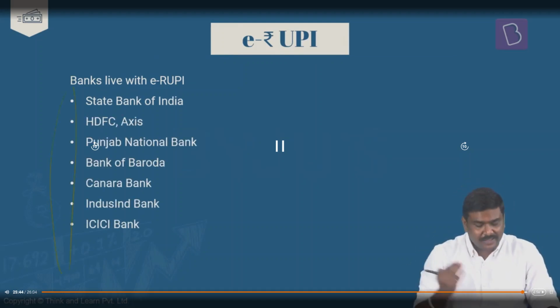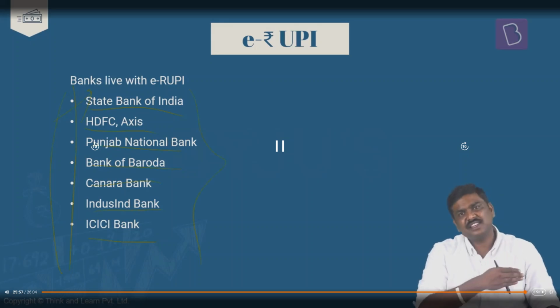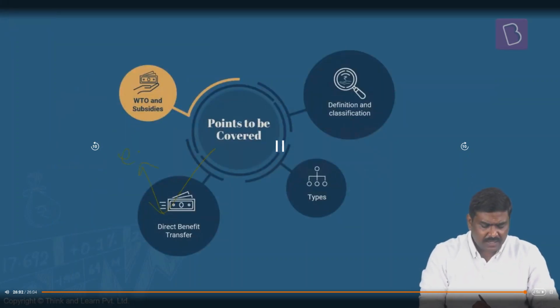As of now, the banks which are live on the EUP system are SBI, HDFC, Axis, PNB, Bank of Baroda, Canara Bank, IndusInd Bank, and ICICI Bank. The list is expected to grow over time. So this is the discussion with respect to DBT as well as EUP.